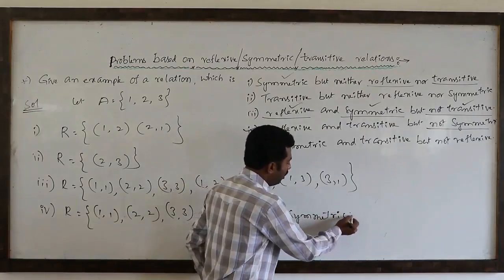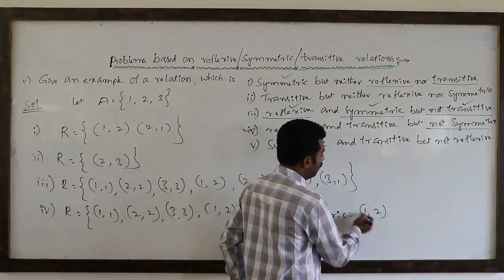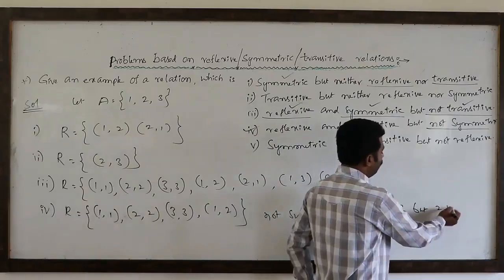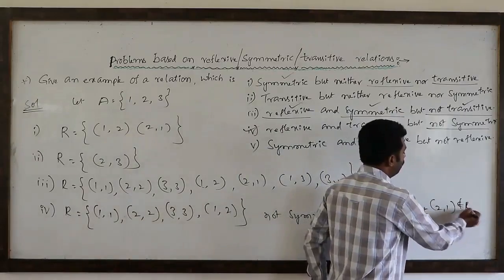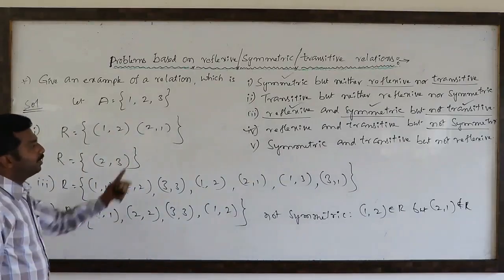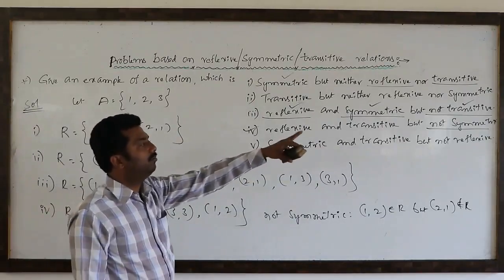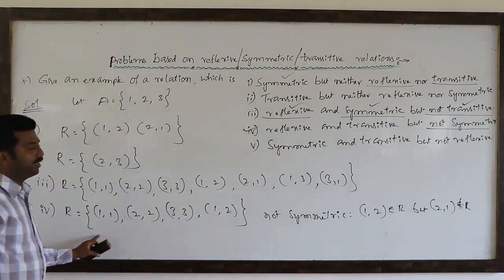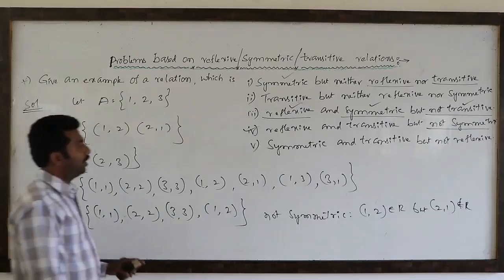Because (1, 2) belongs to capital R, but (2, 1) does not belong to capital R. So capital R is reflexive, transitive, but not symmetric. Like that we have to answer.